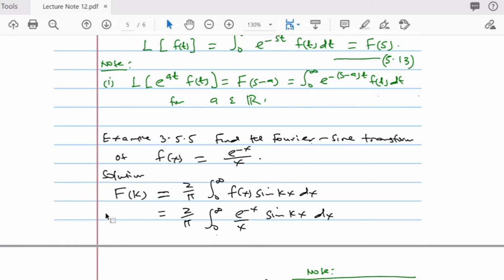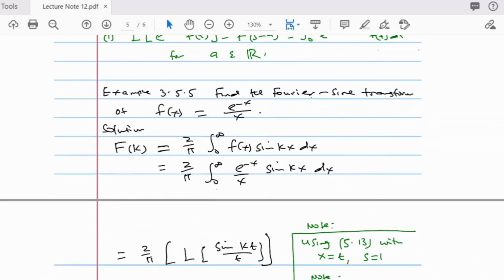Now, this is the Fourier sine transform. The Fourier sine transform, by my definition, is 2 over pi times the integral from 0 to infinity of f of x sine kx dx. So plug in your f of x, which is e to the power minus x over x, multiplied by sine kx dx.